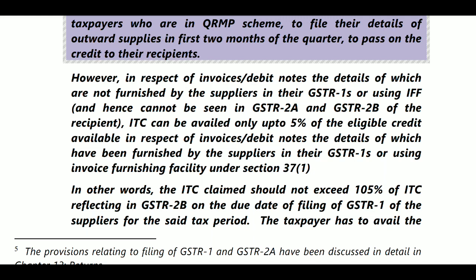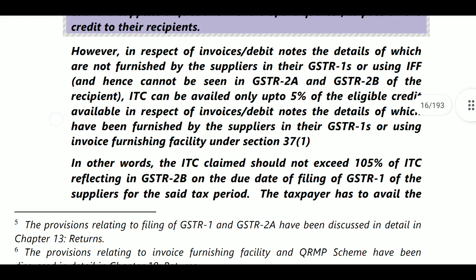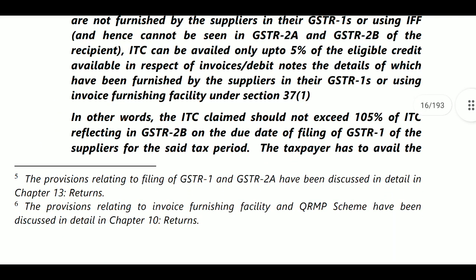For a recipient, if the supplier has not filed the GSTR 1, then ITC can be availed only up to 5% of eligible ITC. If you have an invoice of 100 rupees but your supplier has not filed the GSTR 1, you can take 5 rupees provisionally. But this 5% provision is now withdrawn or suspended. In other words, the ITC claim should not exceed 105% of the ITC in GSTR 2B.